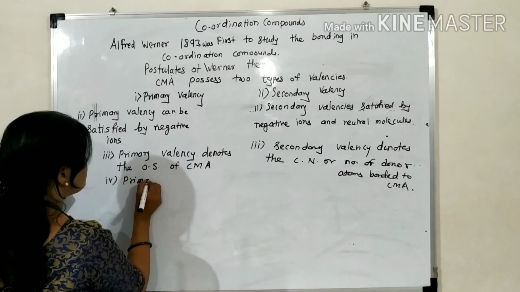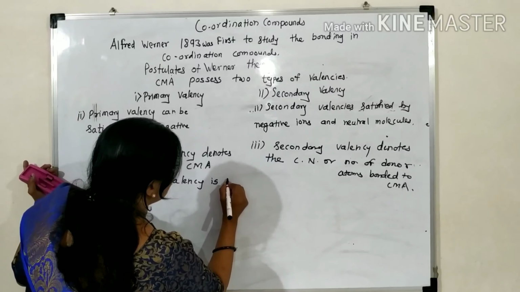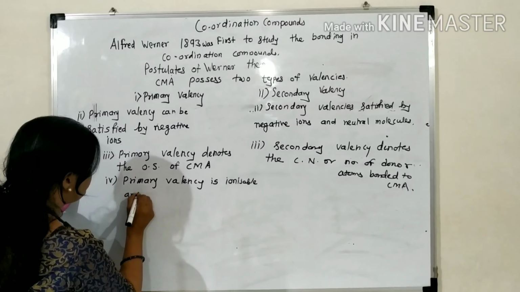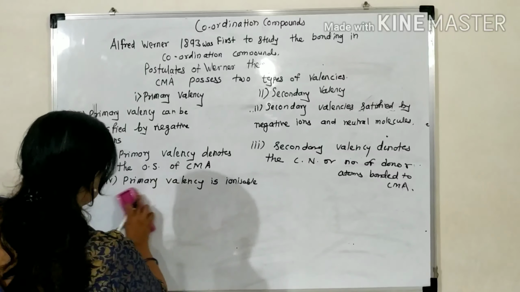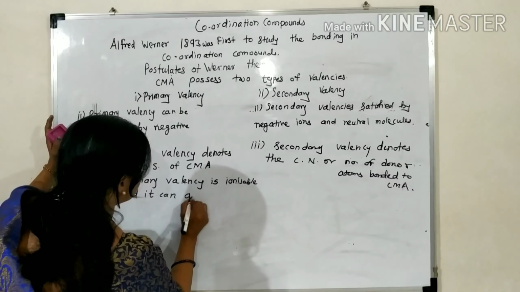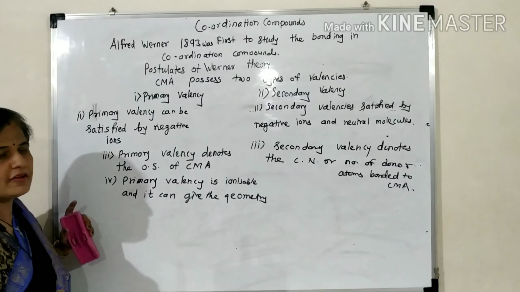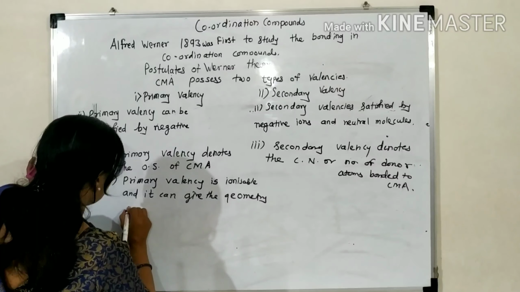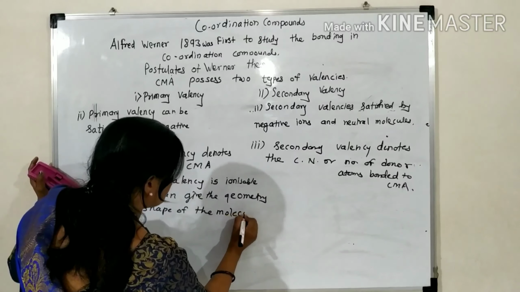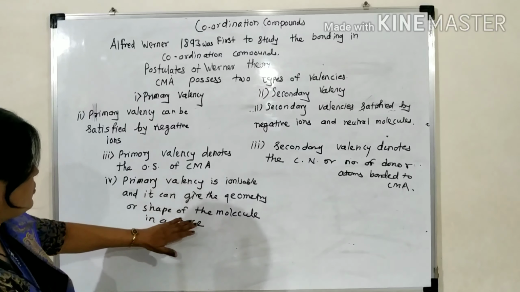Next, primary valency is ionizable and it cannot give the geometry, or shape, of the molecule or compound in space. The geometry is also called polyhedra.